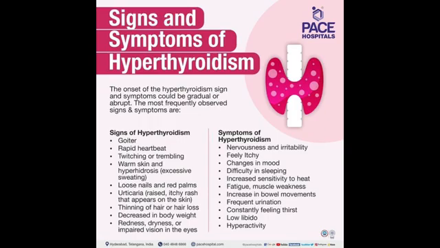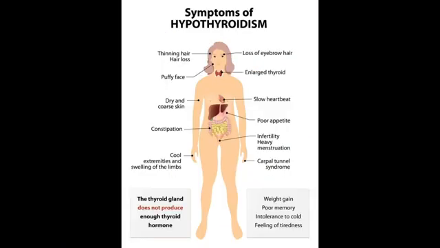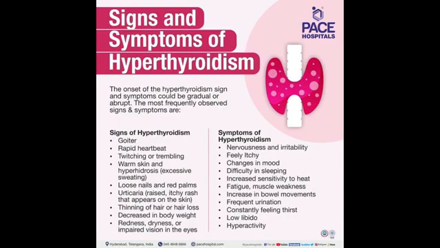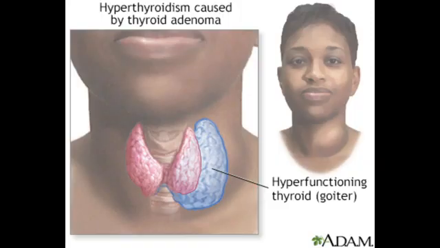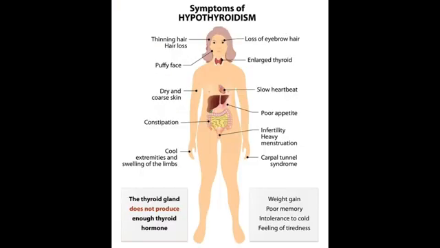Radioiodine treatment is not suitable if you are pregnant or breastfeeding, and may not be suitable if you have eye problems, such as double vision or prominent, bulging eyes. Women should avoid getting pregnant for at least 6 months after having radioiodine treatment. Men should not father a child for at least 4 months after having radioiodine treatment.